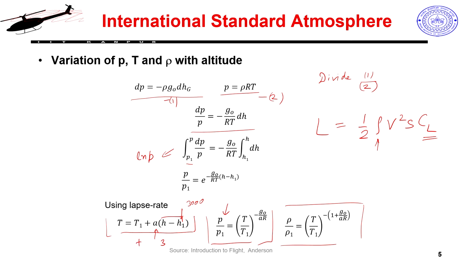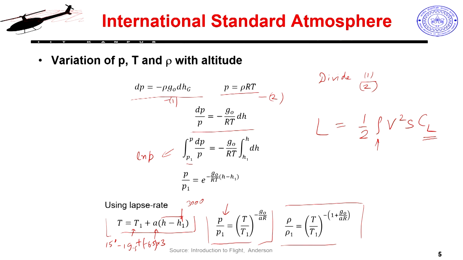So, I will multiply this with minus 6.5 into 3. So, it is 19.5. So, my 19.5 kelvins is the change in temperature. So, if my T1 was say 15 degrees, minus 19.5 will give me my temperature as per international standard atmosphere at 3000 meters.